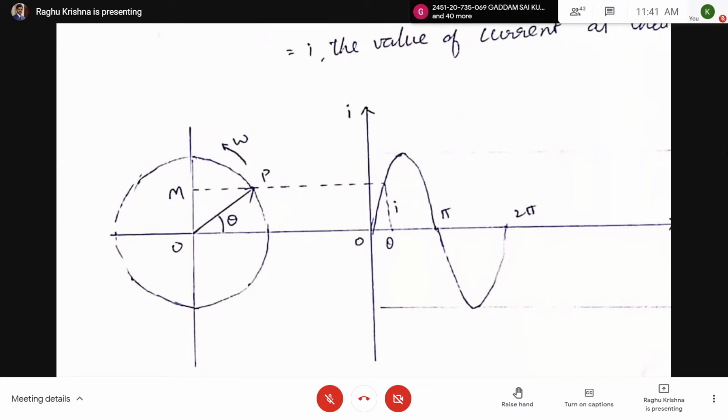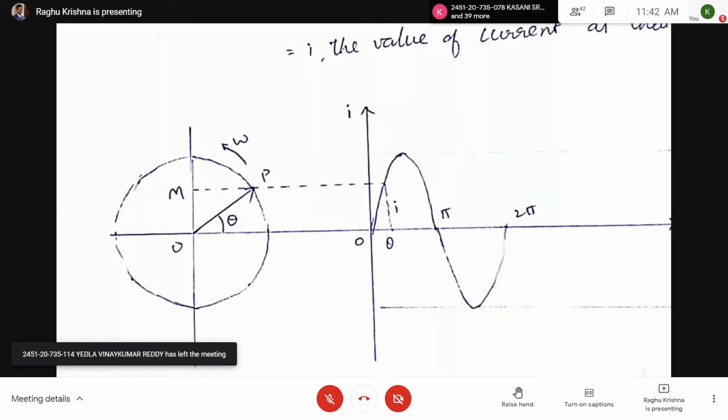Now here let us take another instant when OP is horizontal. When t equal to 0, OP is at horizontal. So the projection of OP on y-axis is 0. So at t equal to 0, we got OM equal to 0. Now when omega t equal to theta, the projection of OP on y-axis is equal to OM, that is equal to Im sin theta.